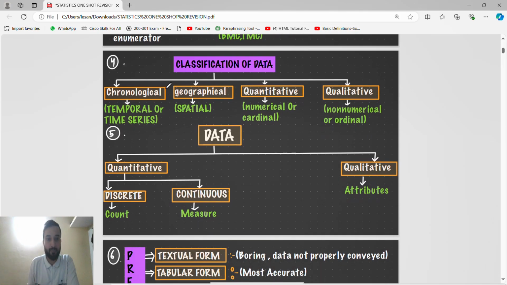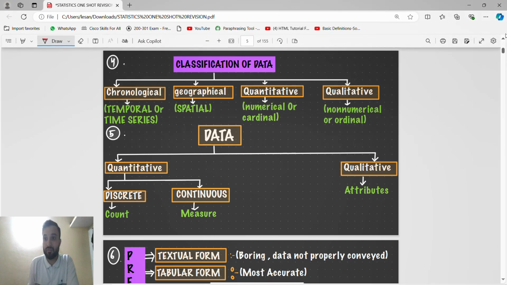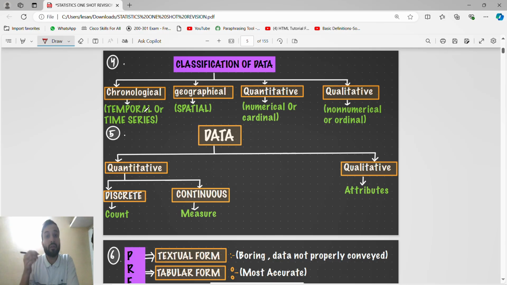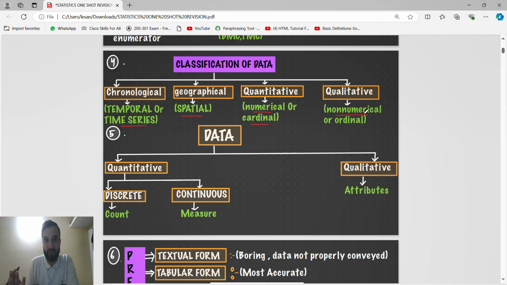So we have studied the collection of data. Now, classification of data. If you are classifying based upon time series, then it is a chronological classification of data. If you are classifying based upon spatial, meaning location, then it is a geographical classification of data. If the data is numerical or cardinal, it is quantitative. If the data is non-numerical, like wording, or ordinal, then that is a qualitative classification of data.